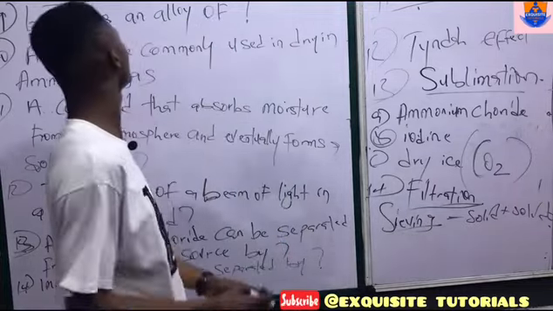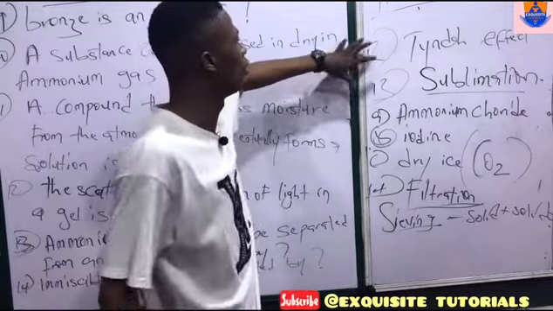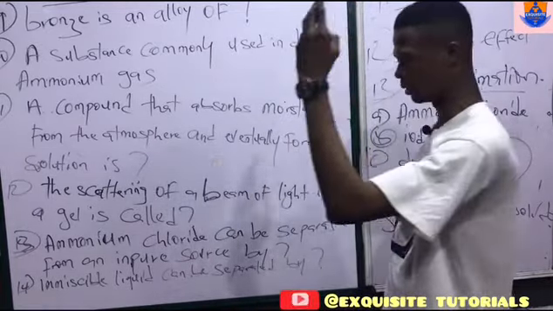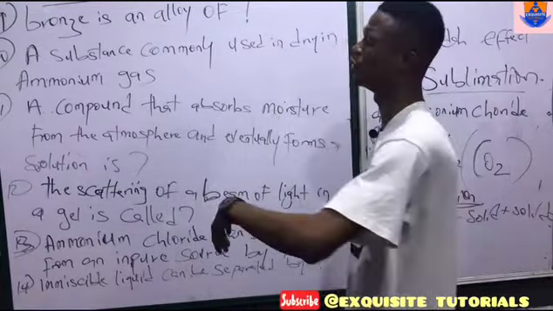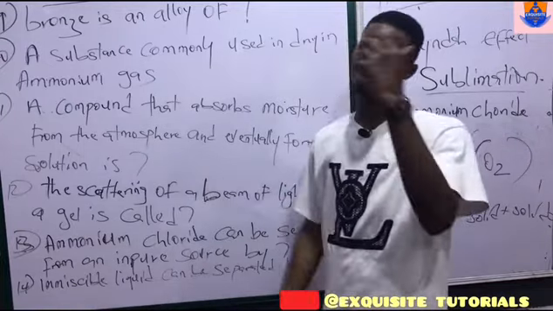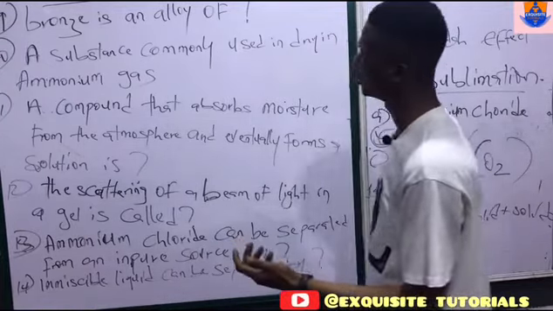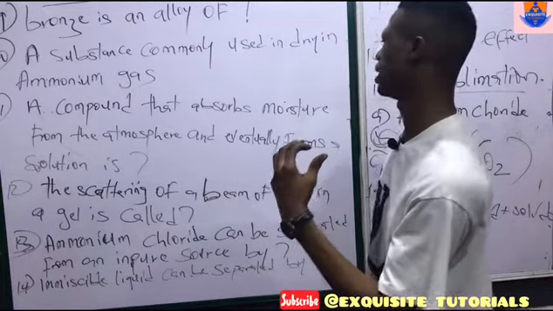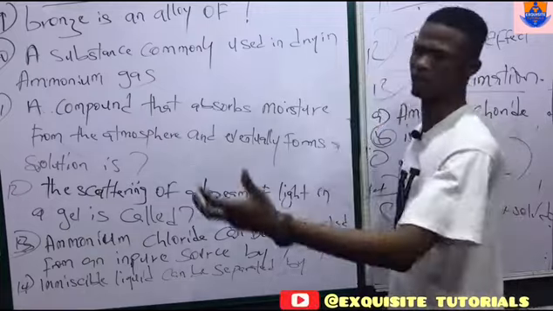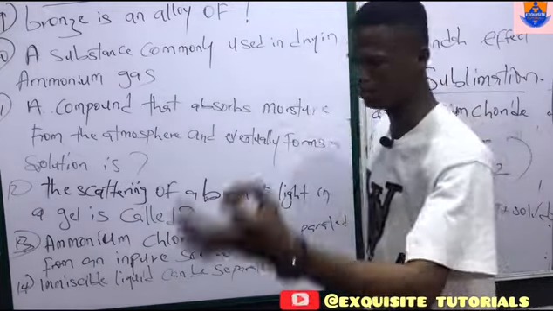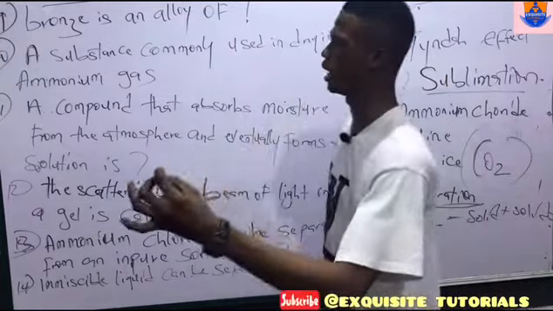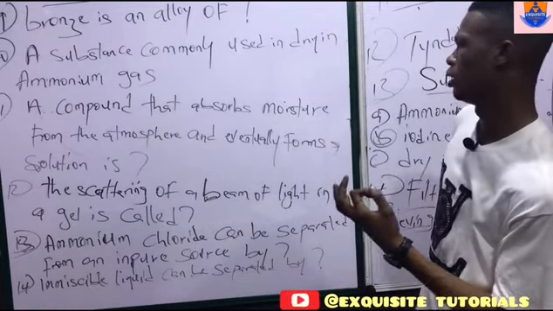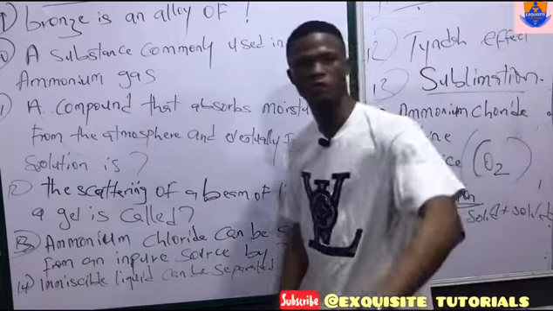So with this, we are done with the first topic on chemistry, which talks about matter, states of matter, separation techniques, boiling point, melting point, pure and impure substances, and we have talked about alloys of substances. We have talked about oxide, acidic oxide, basic oxide, neutral oxide, we have talked about pH, and we have talked about a whole lot on this first video on chemistry.